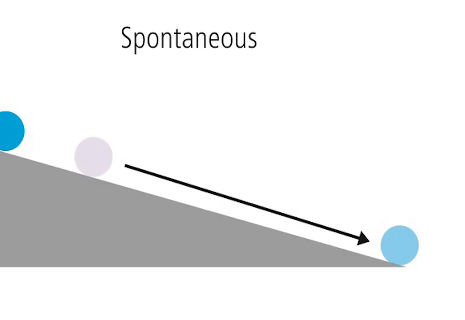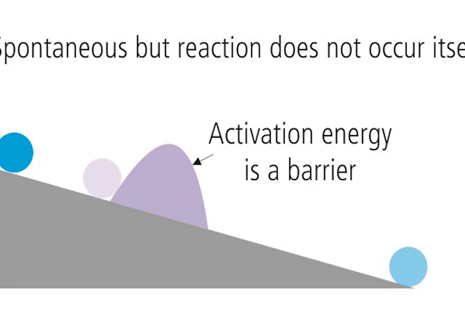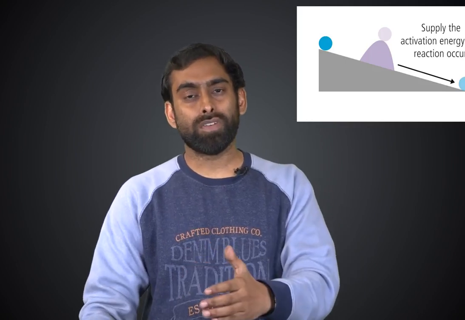We can also take the example of a ball placed on a ramp. If a ball is placed at the highest point on the ramp, it is likely to roll down the ramp by itself. That means it has spontaneity. But if you place a small bump, as shown in the figure, then the ball, despite being a spontaneous process, will not come to the bottom, but will be stopped at that bump. And if you take that ball and place it above that bump, you will be able to bring that ball down. So this is clearly analogous to most biochemical as well as chemical reactions.